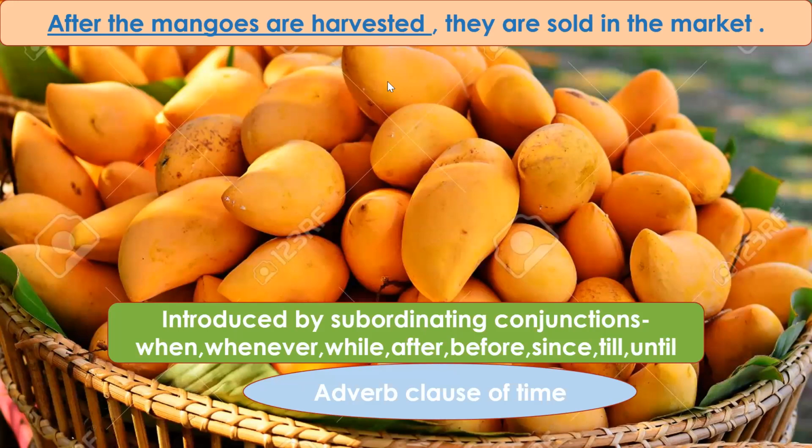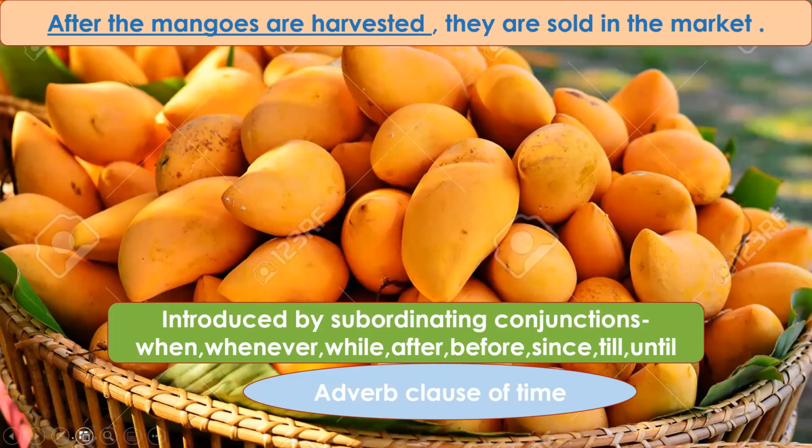Now the adverb clause of time is generally introduced by subordinating conjunctions: when, whenever, while, after, before, since, till, until, as long as, as soon as. These are all subordinating conjunctions which refer to time, or which tell us about the time of an action. Therefore they are called adverb clauses of time. So these are the words which you should remember. It is given in your book also, which are the subordinating conjunctions which define time.